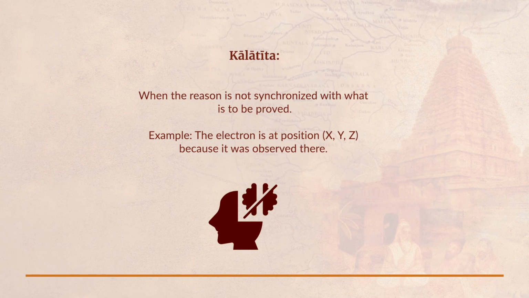The last kind of fallacy is kalatita, mentioned in the Nyaya Sutra. It has received different interpretations in different hands, but as mentioned by the Nyaya Sutrakara, it is that the reason is no longer relevant to the conclusion that you want to prove. It is not synchronized with the conclusion. Later on it was understood as something which is contradicted at a later point in time.